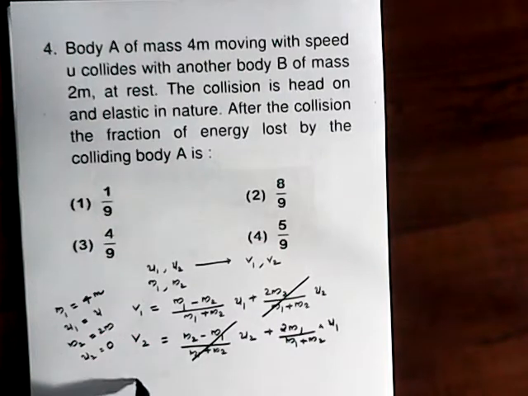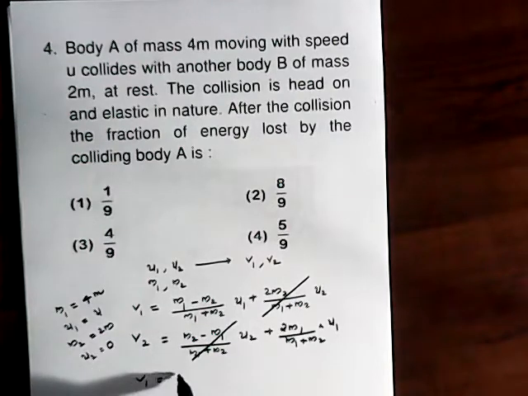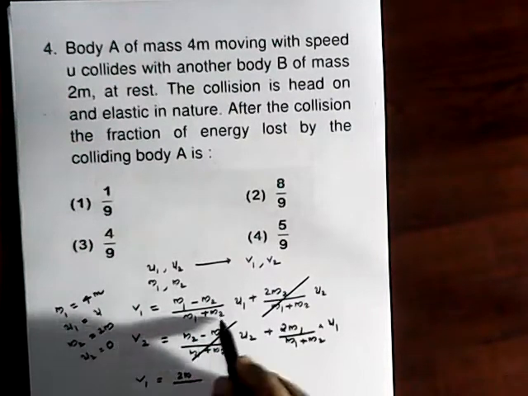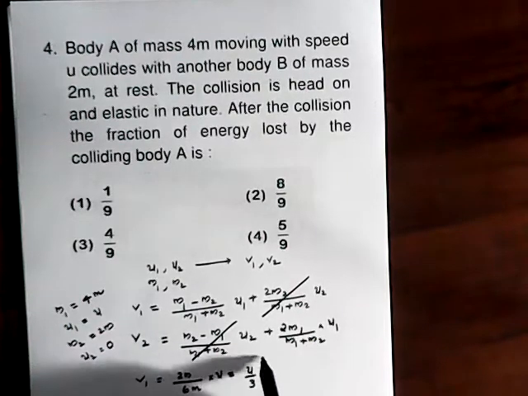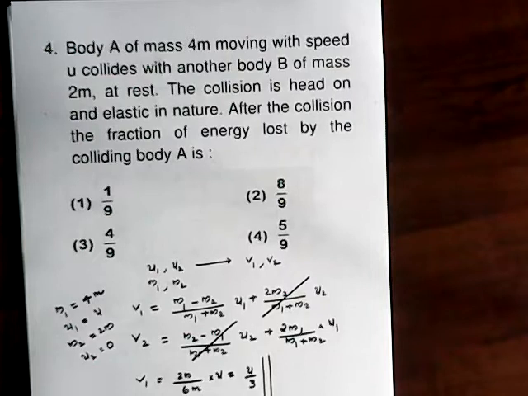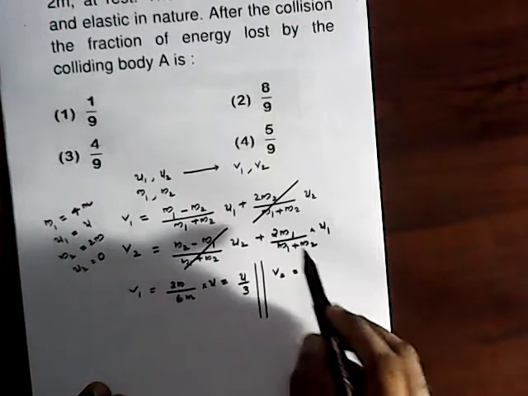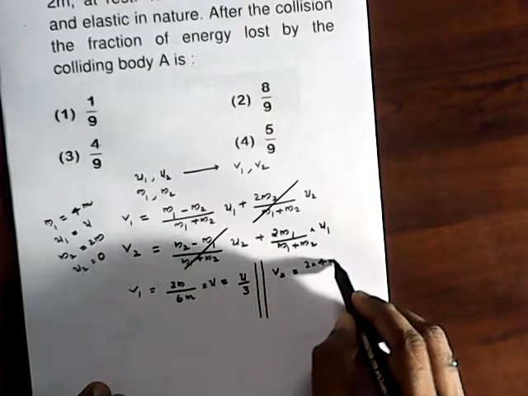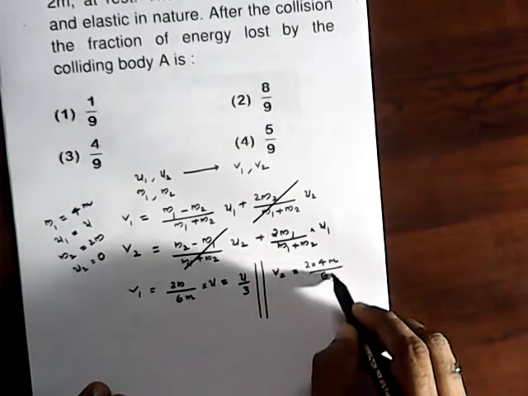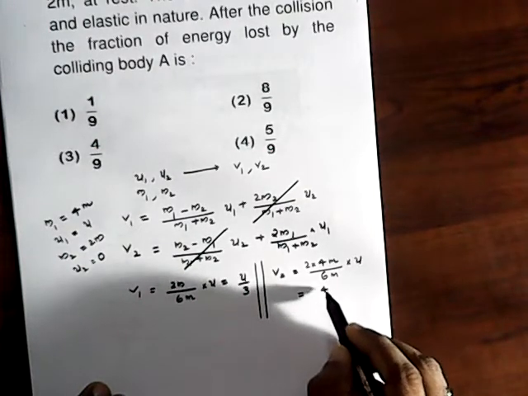Then we can easily find v1 = (4m - 2m)/6m × u, which gives u/3. By the same approach, v2 = 2 × 4m/6m × u, which is equal to 4/3 u.